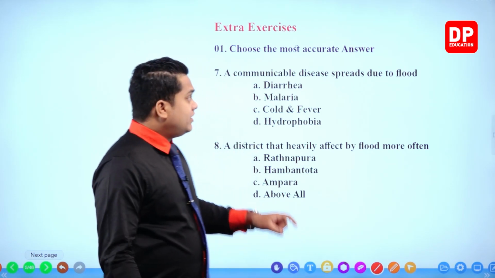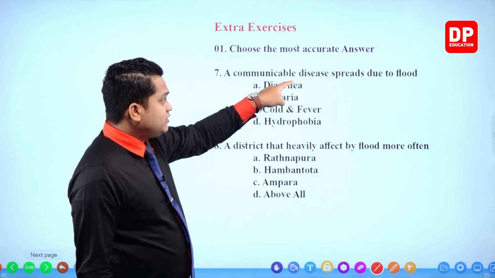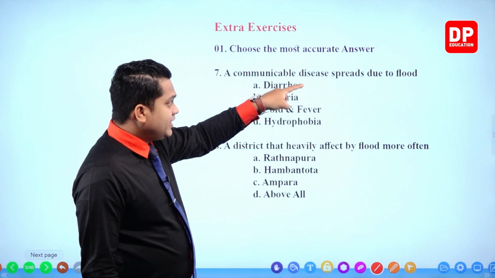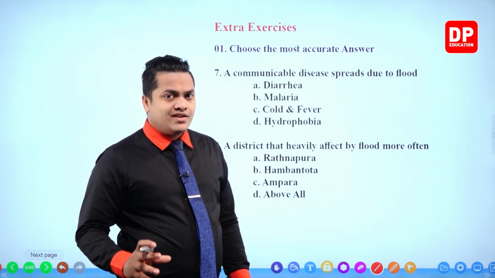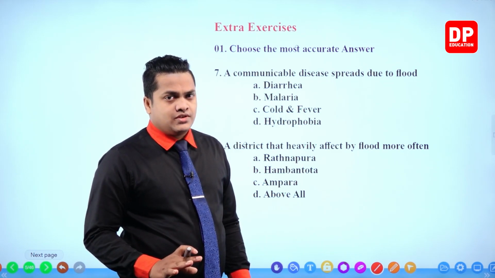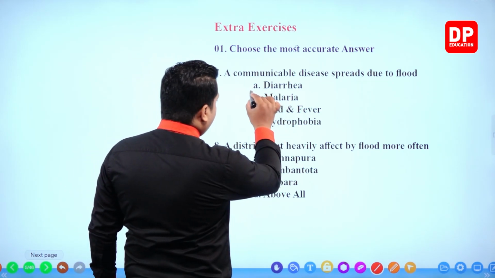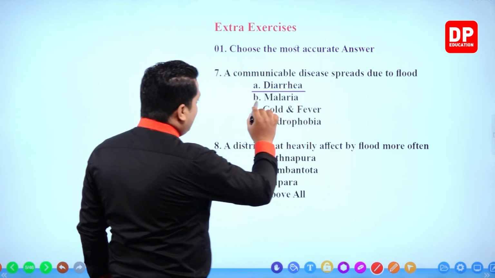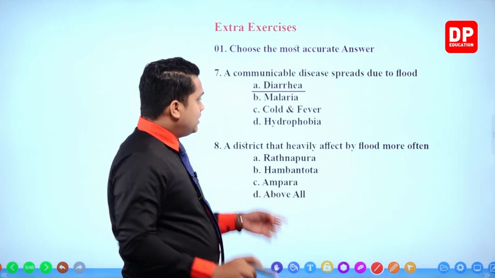So here it is mentioning a communicable disease that is spread due to flood. Flood is a condition that can contaminate the water sources. So my dear children, the first and foremost answer is correct: diarrhea. Malaria is spread because of mosquitoes.